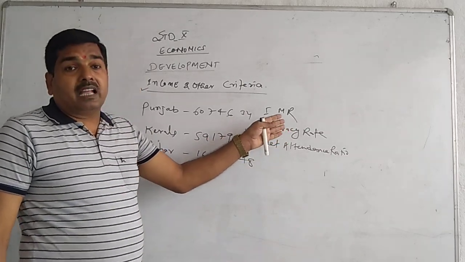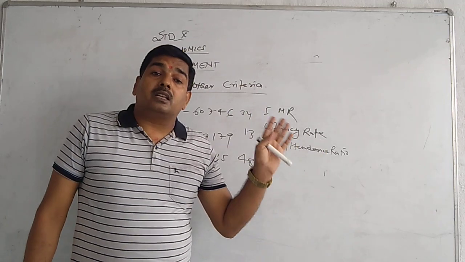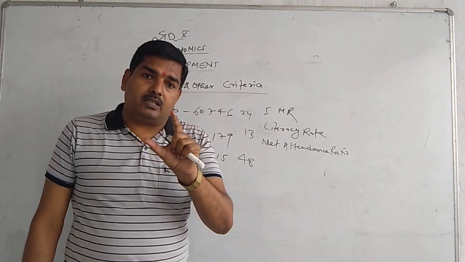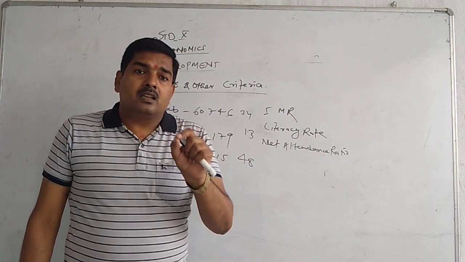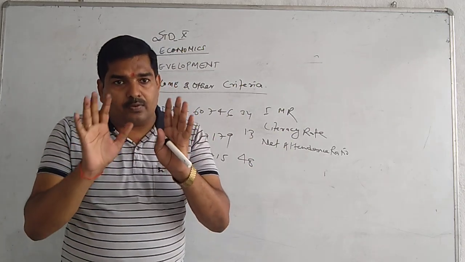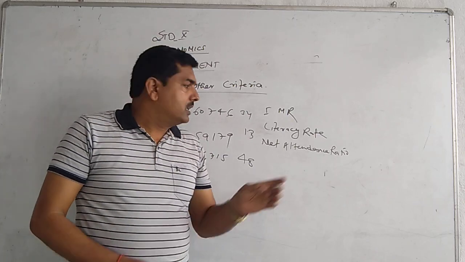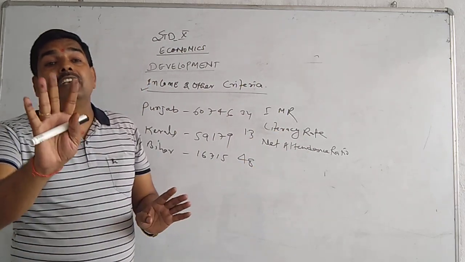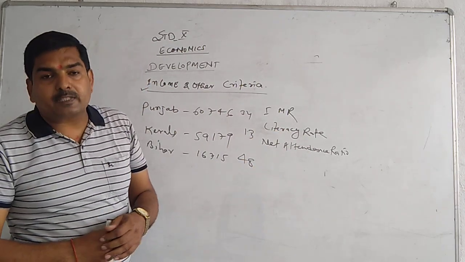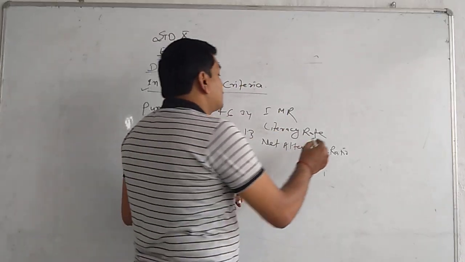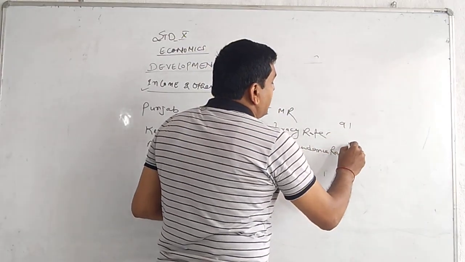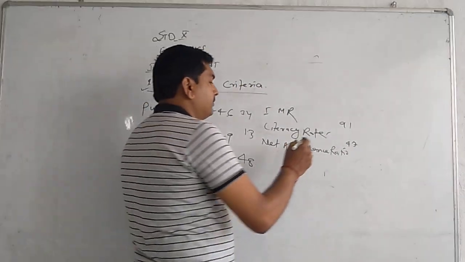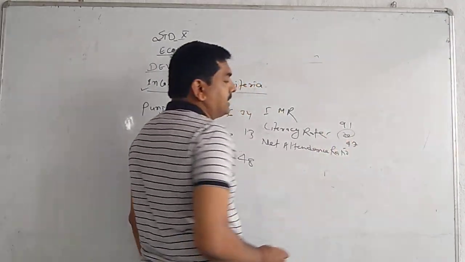Now literacy rate. A person more than 7 years of age who can read and write any one language is known as a literate person. Understand? Here literacy: Kerala 91%, Punjab 70, Bihar 47.